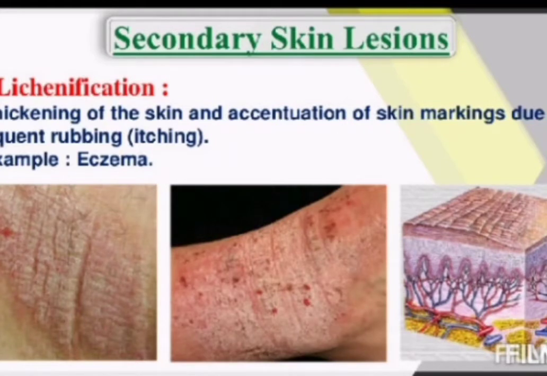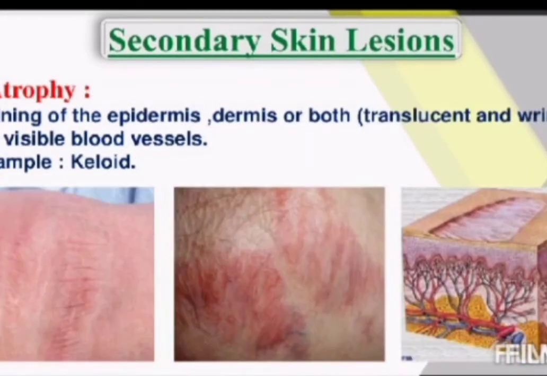In lichenification, just remember that frequent itching causes damage in the skin. The skin structure may change and it becomes thick. Accentuation means the skin markings become prominent. So when you see the skin, there will be thickening and the skin markings will be evident, and it will look bad.